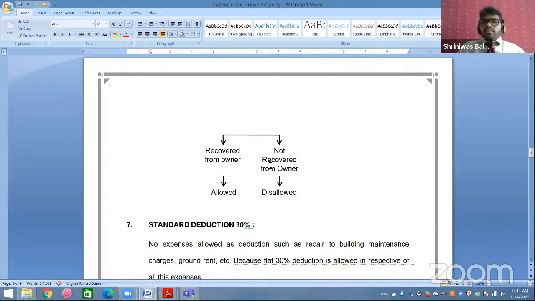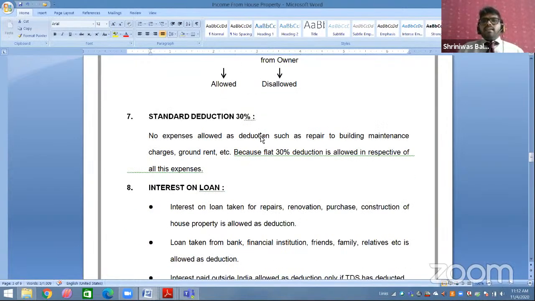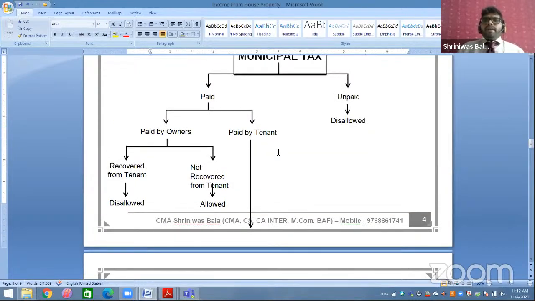In the third case, the next case, not recovered from the owner. It means the tenant has paid the municipal tax, but he is not recovering from the owner. So that is always and always disallowed. Always and always disallowed. Okay. Now this is there: municipal tax to be paid by the owner, directly or indirectly. Always the owner has to pay.